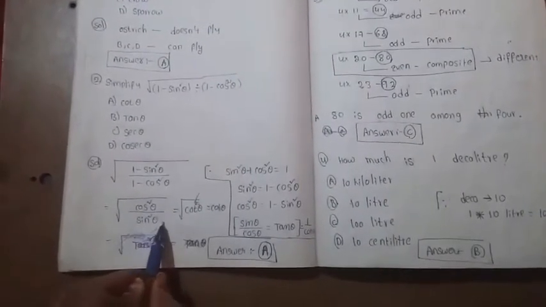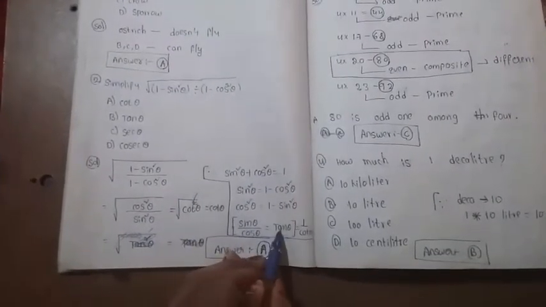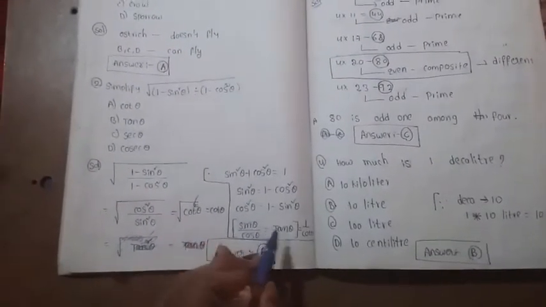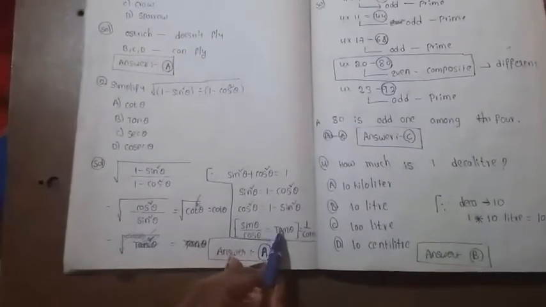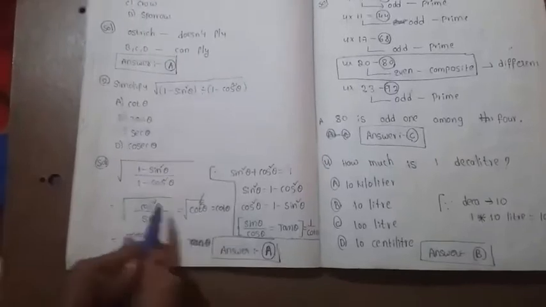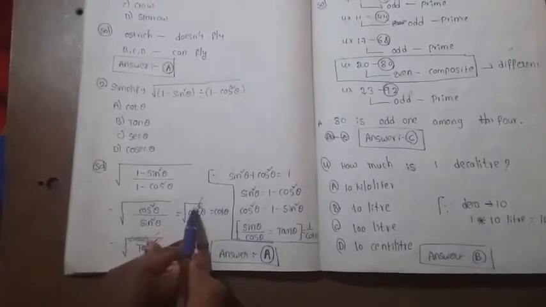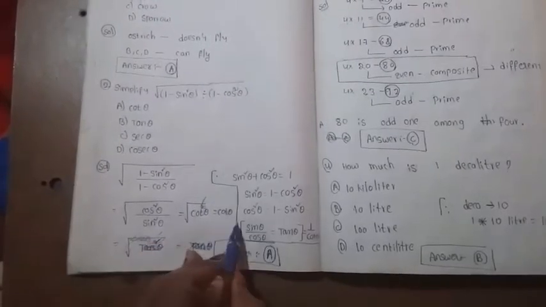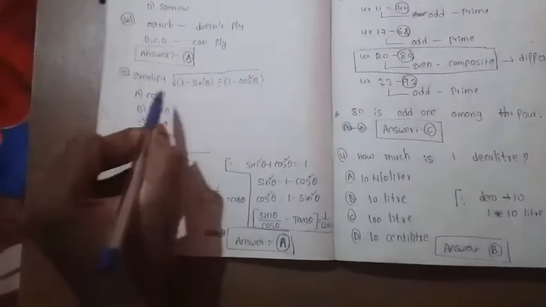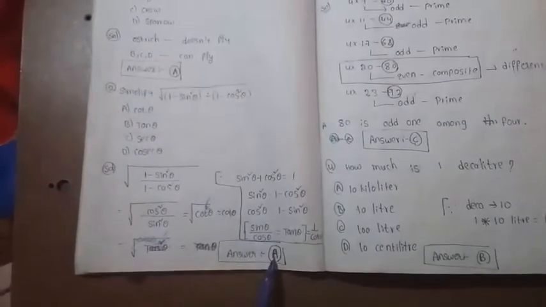You know that sin theta by cos theta equals tan theta, cos theta by sin theta equals cot theta. You can write this cos theta by sin theta as cot theta. Here you have square, so cot square theta. If you cancel square and root, you will get cot theta. You have that as the first option, that is A. So the answer is A.